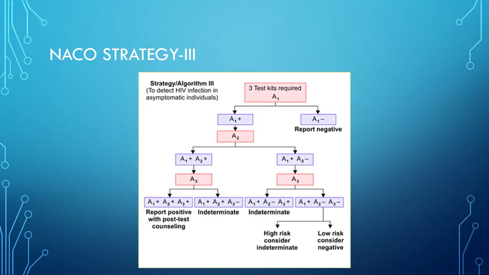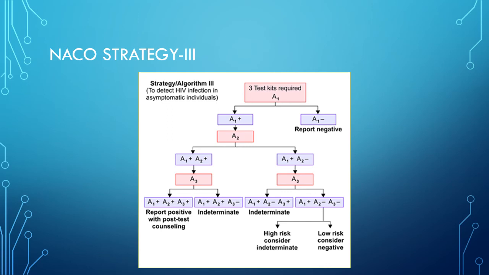Then strategy 3, the purpose is that it is done for the diagnosis of asymptomatic HIV patients, which will be useful under the ICTC and PPTCT, and also for the screening of patients awaiting surgery, that is, the pre-operative profile.